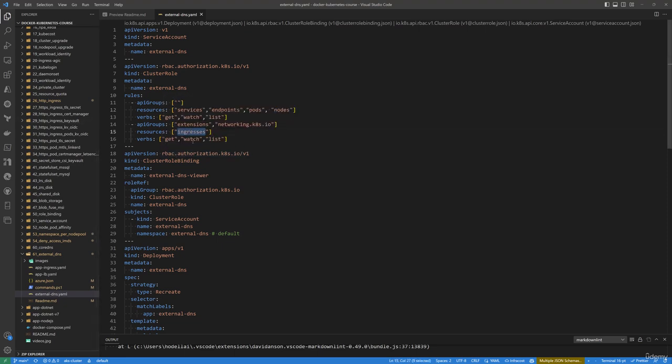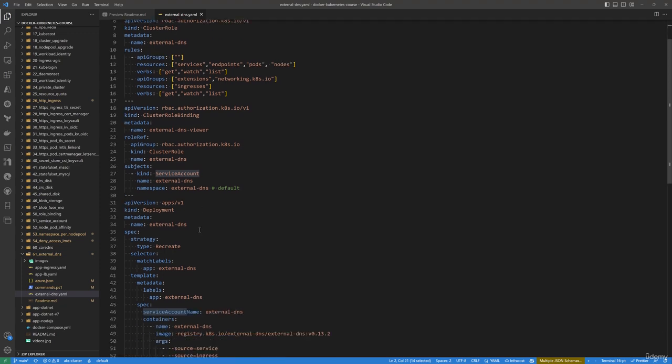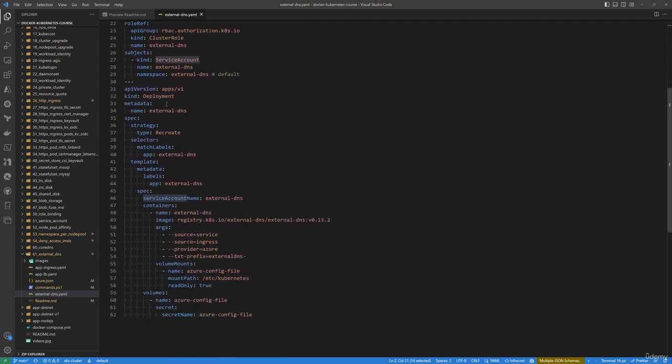And it will have the same roles for the ingress. So it will be able to get, watch, and list all the resources, or all the ingresses, created in my AKS cluster. Remember, this external DNS will go to watch for these resources. And then I'll create a cluster role binding so that I give this service account this cluster role. Okay, then I'll create a deployment.